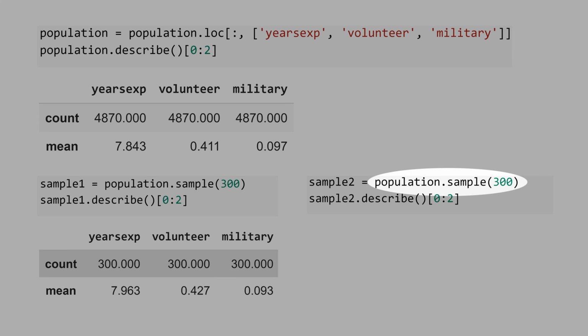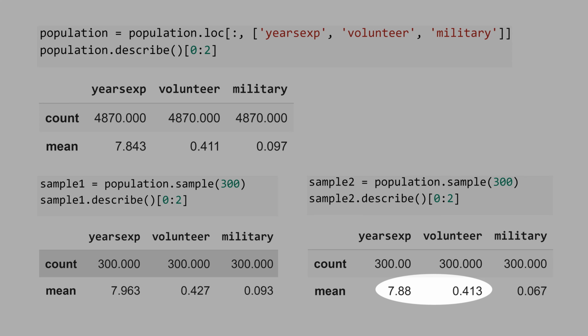Now, let's extract another random sample of the population of 300 observations as well. And here's the result. Note that these values for years of experience and volunteer are similar to the other sample, but not equal. We call this sample variation. Note that the proportion of people with military experience in the population is 9.7%. In this sample it is 9.3, that is pretty similar, but here you see a deviation.